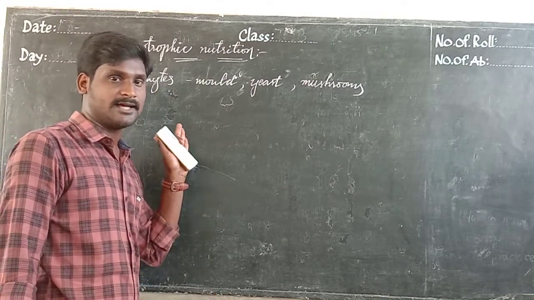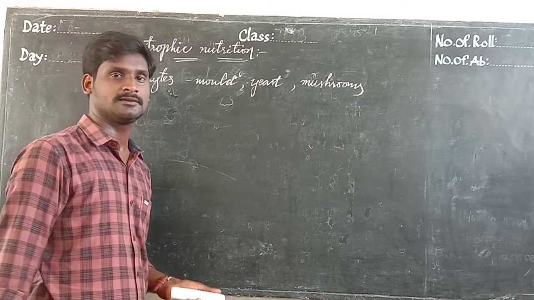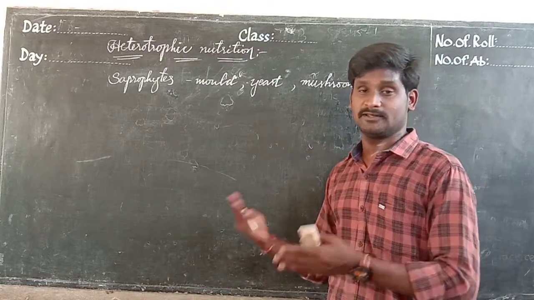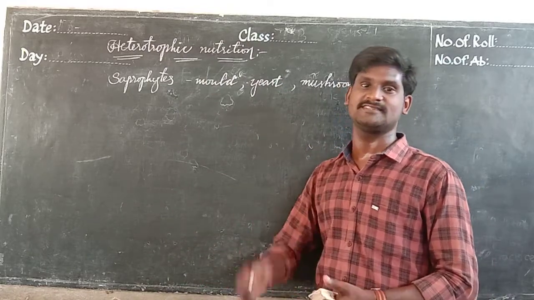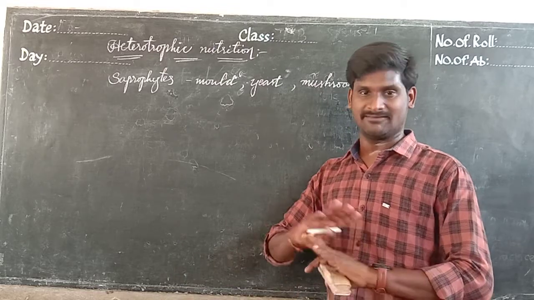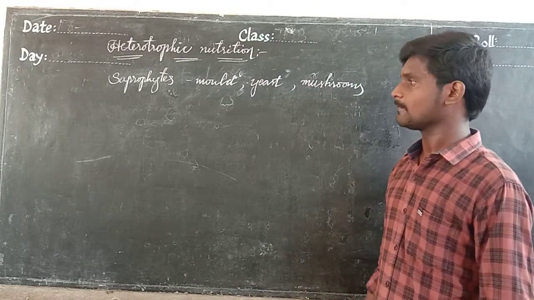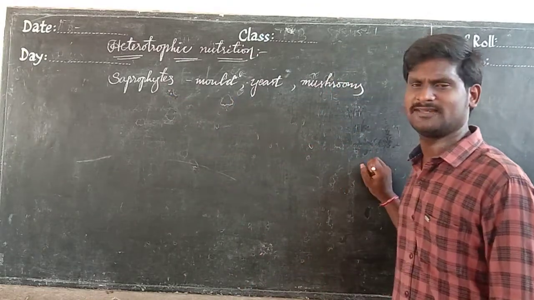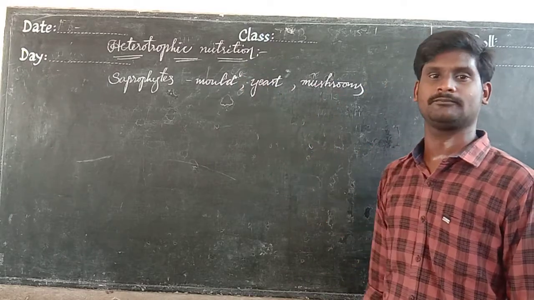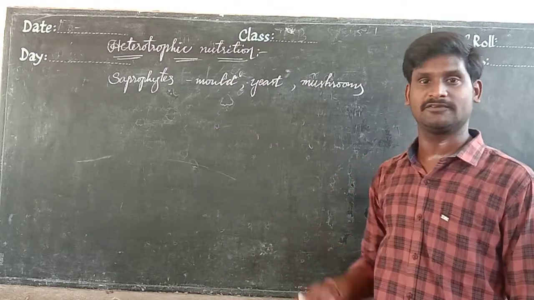That means these saprophytes cannot prepare their food. They should depend on others. So in our nature, the organisms that cannot prepare their food have special strategies to get their food, but not all have the same strategy. Individually they have special strategies. I am telling about saprophytes, for example mold, yeast, mushrooms. Some other examples we have.